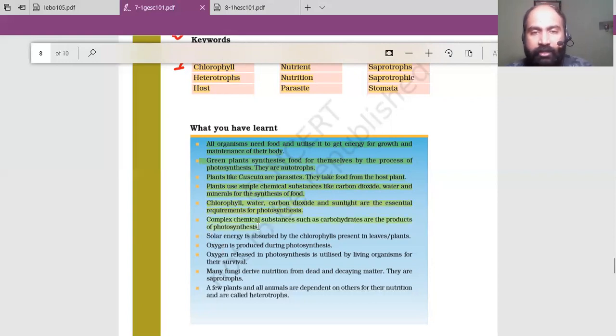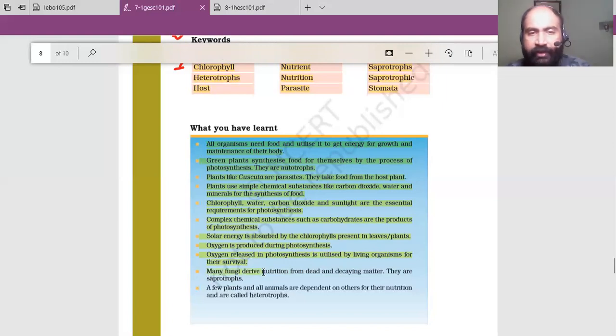Then complex chemical substances such as carbohydrates are the products of photosynthesis. You know the photosynthesis reaction, do you remember? CO2 plus H2O gives C6H12O6 plus O2. This C6H12O6 is nothing but glucose. Solar energy is absorbed by the chlorophyll present in the leaves of the plants. You know that solar energy is absorbed by chlorophyll, the green color pigment. Oxygen is produced during photosynthesis. You know that one of the byproducts of photosynthesis is oxygen. That oxygen only we inhale. Oxygen is released during photosynthesis and utilized by living organisms. Just now I told you the same point.